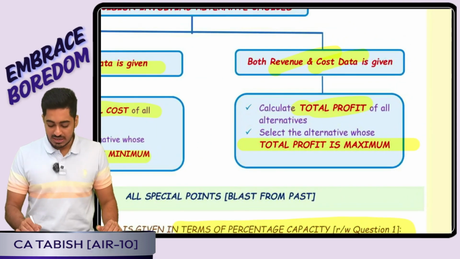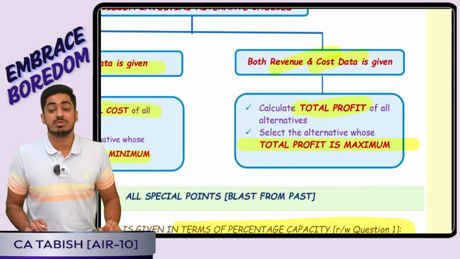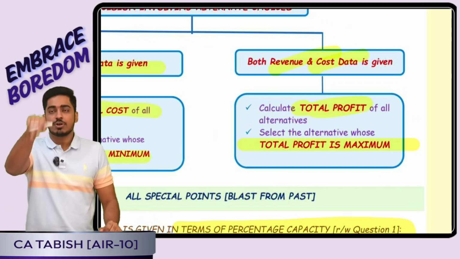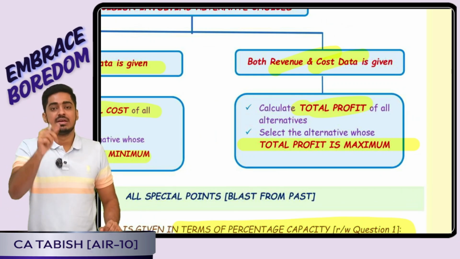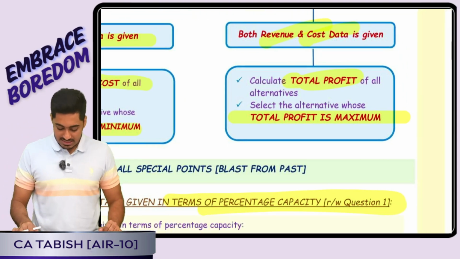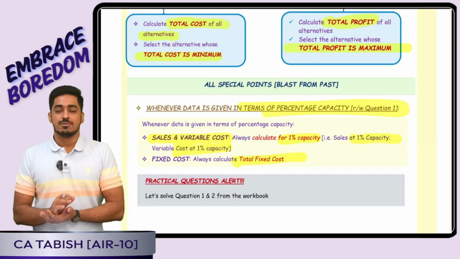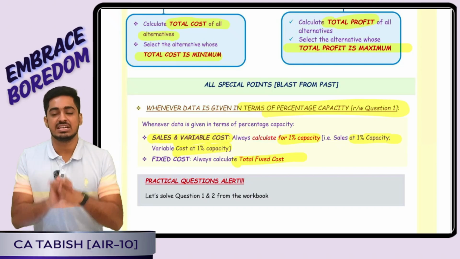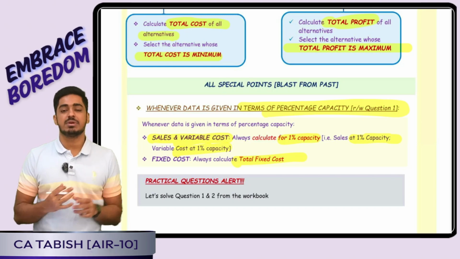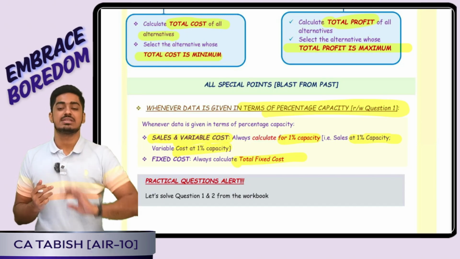If the question gives me revenue as well as cost data, that means I will do my evaluation on the basis of profit. I will calculate profit for all the options. In whichever option my total profit is maximum, I will go for that alternative. Is this clear everyone? Okay, perfect. Now using that, some special pointers we had discussed. First one was, whenever data is given in terms of percentage capacity, how do I arrive at my basic data? I will calculate my sales as well as variable cost for 1% capacity.